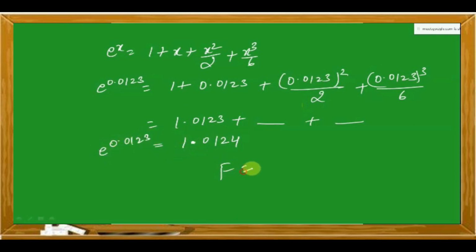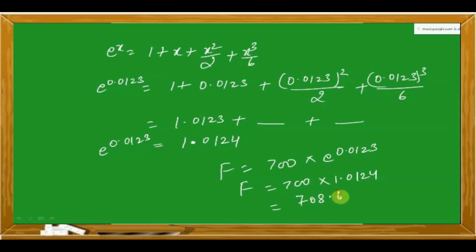Now F is equal to 700 multiplied by e to the power 0.0123. You all know basic maths, 700 multiplied by 1.0124. When we multiply it, what will come? 708.68 rupees. What is this 708.68? This is the price of this futures contract when the underlying share is at 700 rupees, the cost of financing is 15% and the duration is 30 days. So this should be the price of the futures contract.